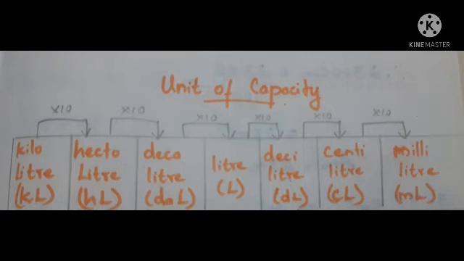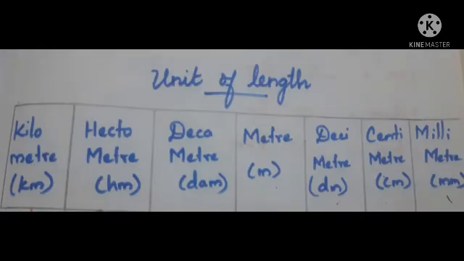Next, we discussed how to convert the units of length, mass and capacity. While converting a higher unit to a lower unit, you have to multiply. If you convert a lower unit to a higher unit, you have to divide. You must be thorough with the tables. We learned three tables: the unit of length, unit of mass and unit of capacity.